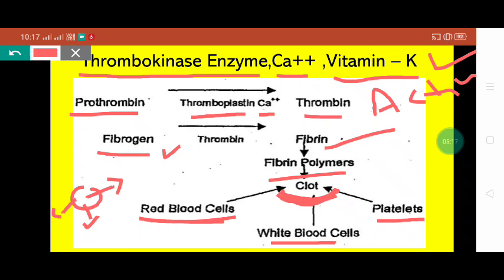Okay, and after 2 or 3 hours, it changes into a dark brown color, and this is basically the blood clot, which already contains the fibers completely, and it also helps in healing of our wound.